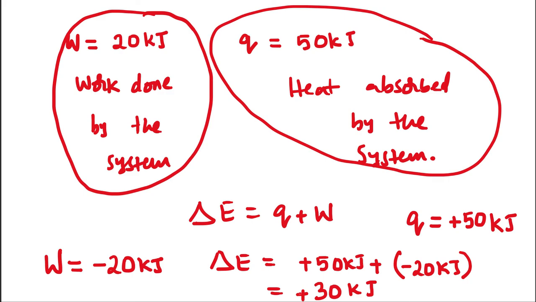Remember, we discussed in the previous class that internal energy is purely a function of temperature. When the temperature changes, internal energy changes. When heat is absorbed by the system or work is done on the system, its energy increases, therefore temperature increases. This addition of 30 kilojoules of energy to the system results in its temperature rise.